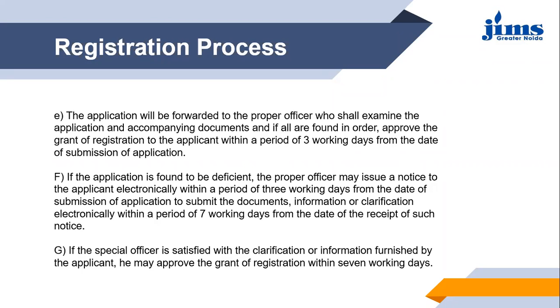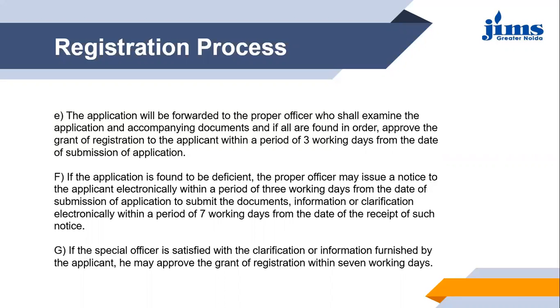Now suppose there is another situation in which the proper officer to whom your application has been allotted finds that some information is deficient or missing, or the proper officer is not fully satisfied with the information you have mentioned or with the attached documents.